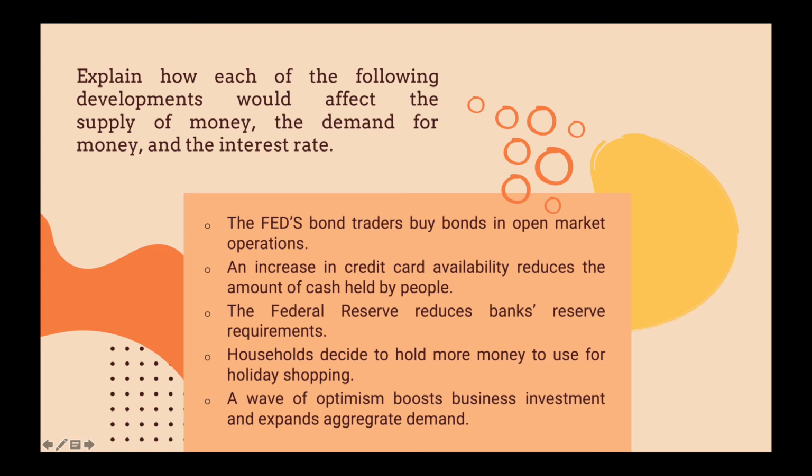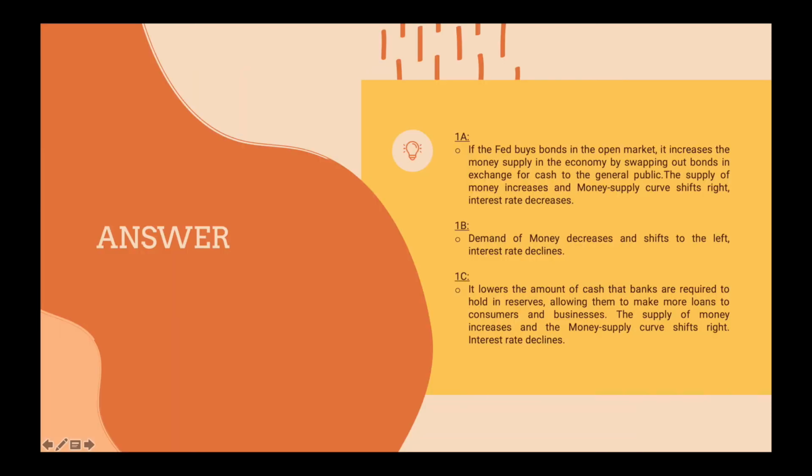So the title is explain how each of the following developments would affect the supply of money, the demand for money, and the interest rate. So the first development is that the Fed buys bonds in open market operations. If the Fed buys bonds in the open market, it increases the money supply in the economy by swapping bonds in exchange for cash to the general public. Therefore, the supply of money increases, the money supply curve shifts right, and the interest rate decreases.